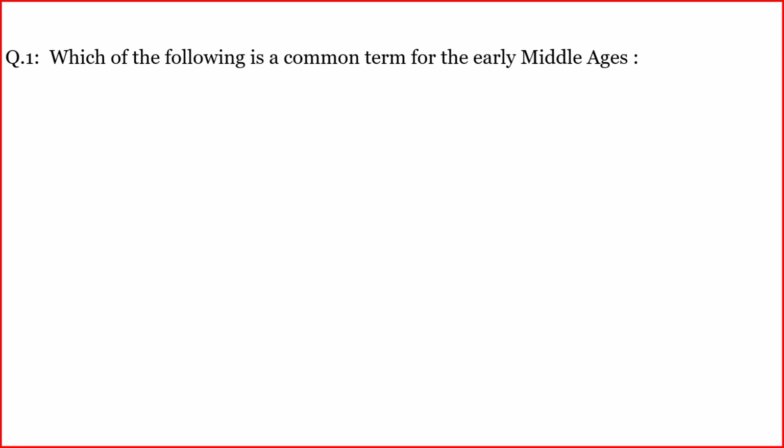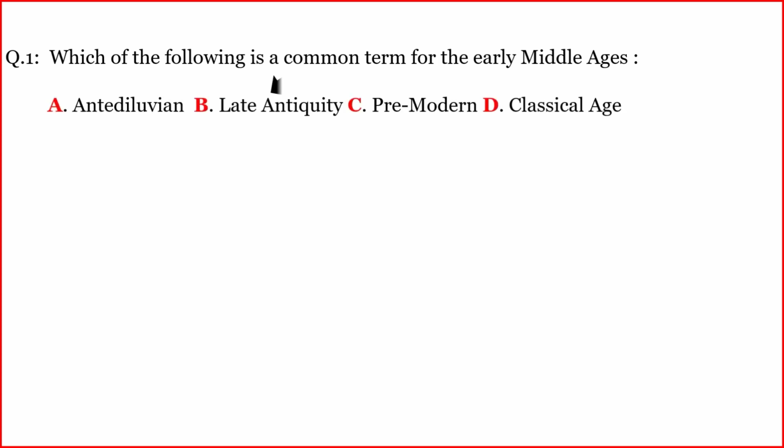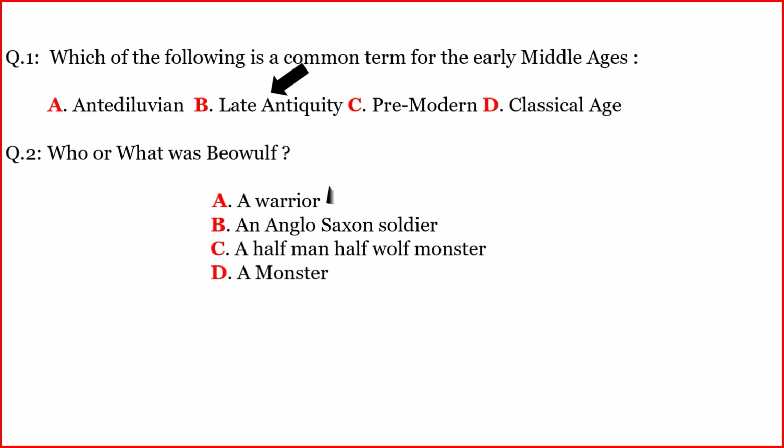Question number 1. Which of the following is a common term for the early Middle Ages? The correct option is B. Late Antiquity. Another question. Who or what was Beowulf? The correct option is A.